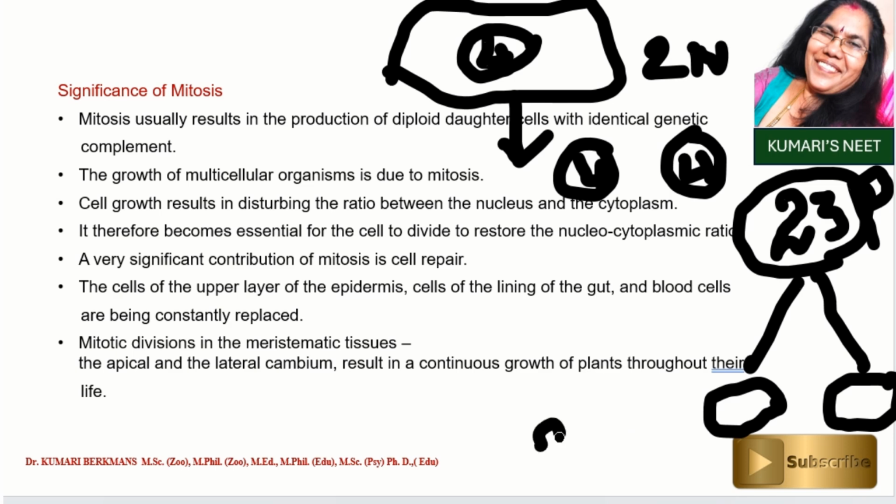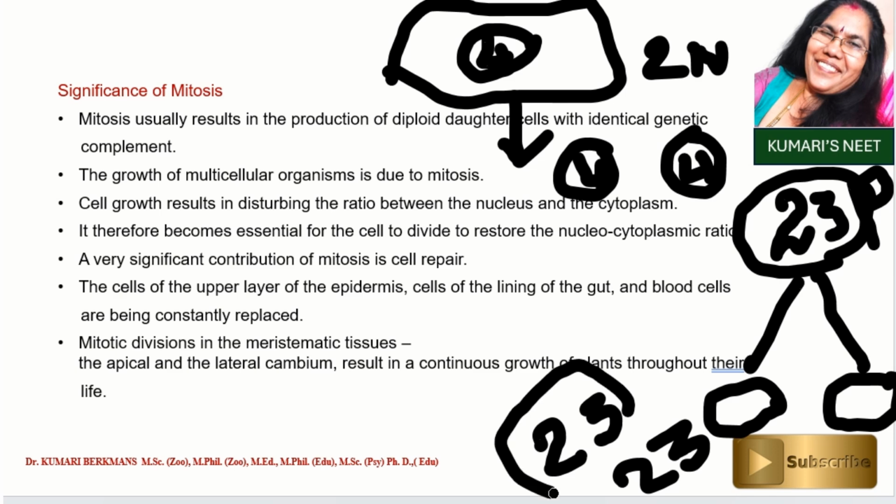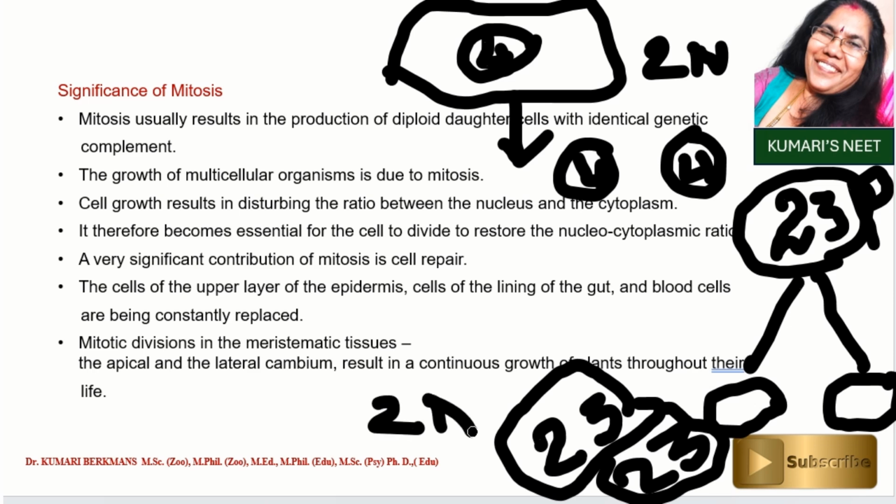2n means 23 is from the father and 23 is from the mother. During gamete fusion, 23 chromosomes are from the father and the other 23 are from the mother. So this is called the 2n number of chromosomes. So at the time of mitosis division, these 23 pairs enter as they are into the two daughter cells.